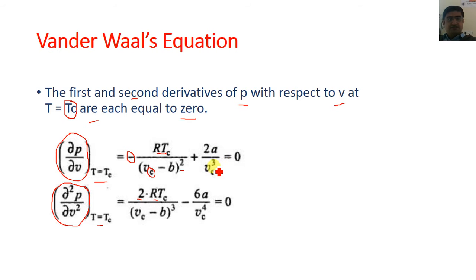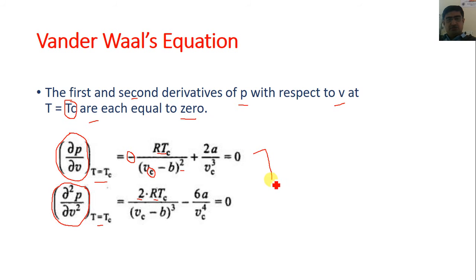And this term, which is at the numerator, becomes a Vc raised to minus 3. So here you can see minus 3 into 2 becomes minus 6 as it is, and we have to add the power of Vc at the denominator. So it becomes Vc raised to 4, is equal to 0.